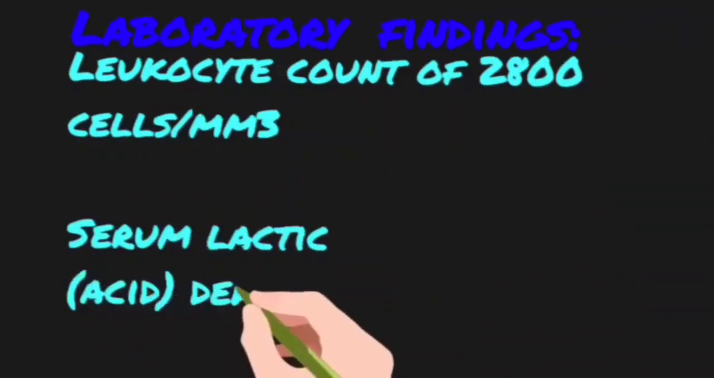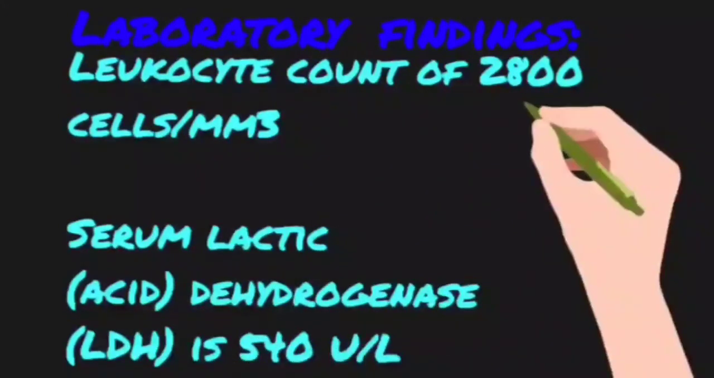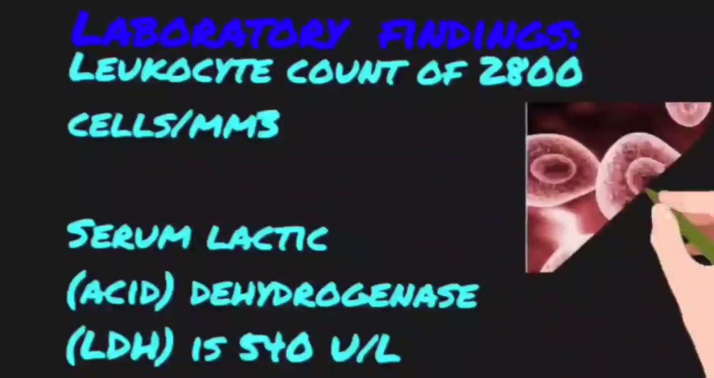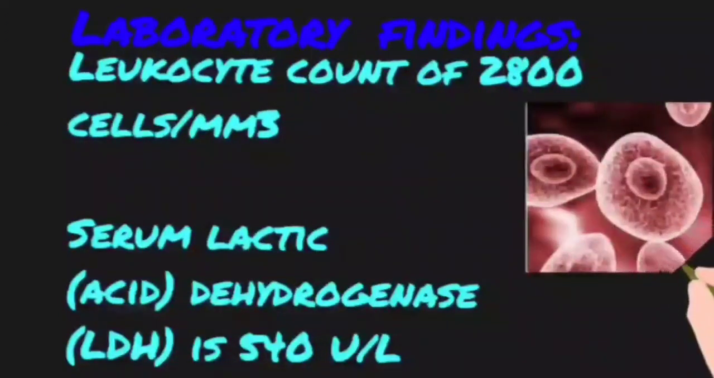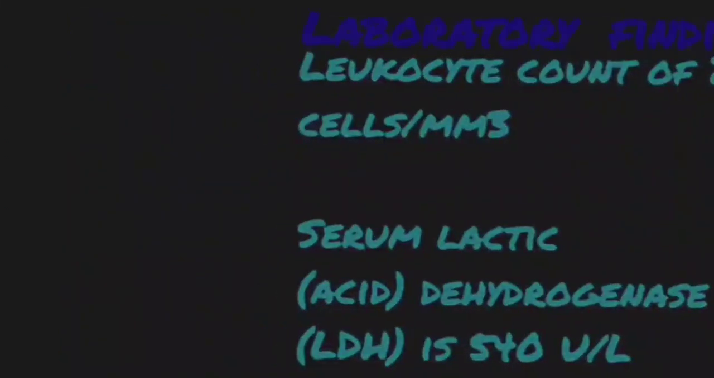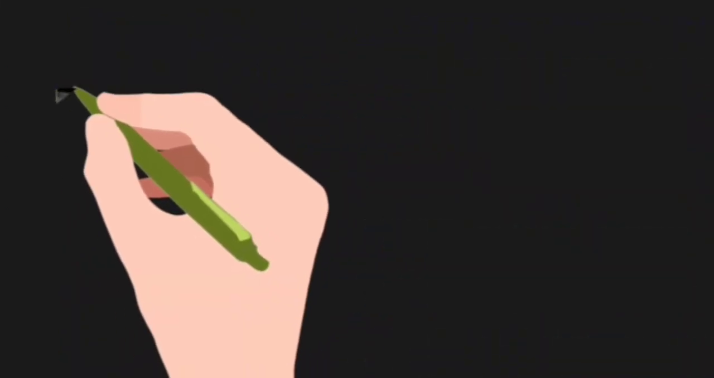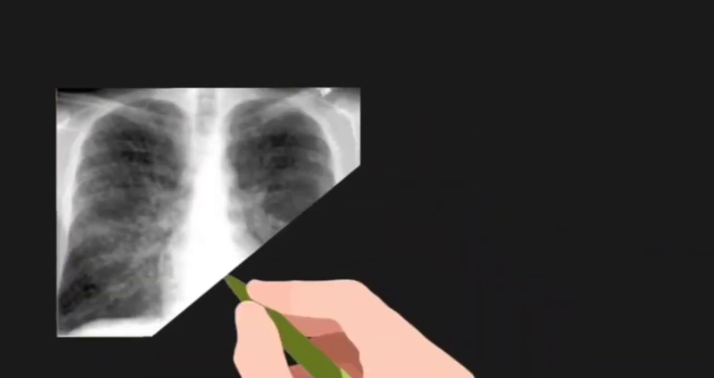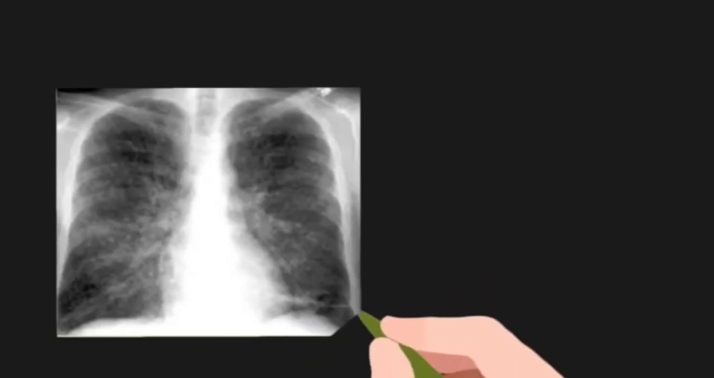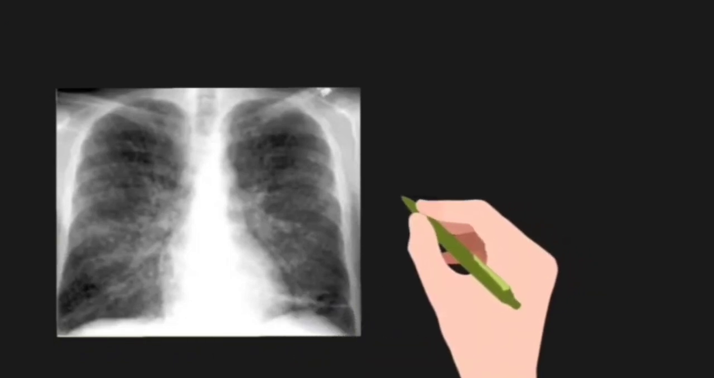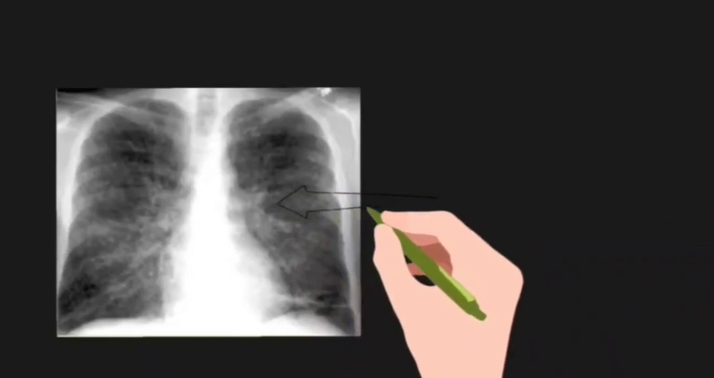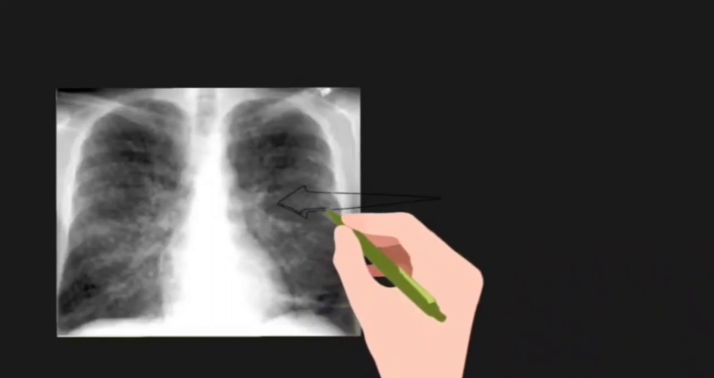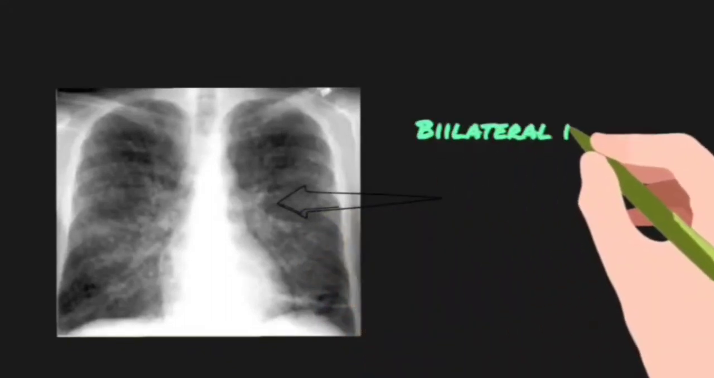So, on lab investigations, we find out that the leukocyte count is reduced and LDH values are highly elevated. Let's see what the chest X-ray told us. Now, what do you see in this chest X-ray? It shows us that there are bilateral chest infiltrates moving away from the hilar region.